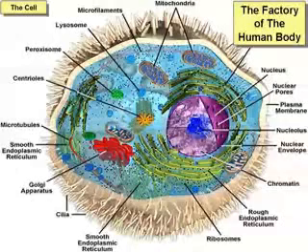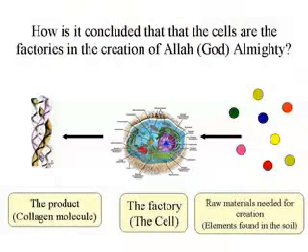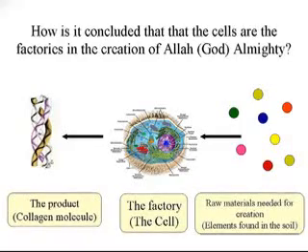How can I say that the cells are the factory? If we study the cell, we see that raw materials enter the cell, and these raw materials are the elements found in the soil, which are amino acids. They go into the cell, and the products leave the cell, which are the proteins. So this is the function of a factory: raw materials transformed into products. In the cell, the raw materials, amino acids, are transformed into proteins. So this is another stage.